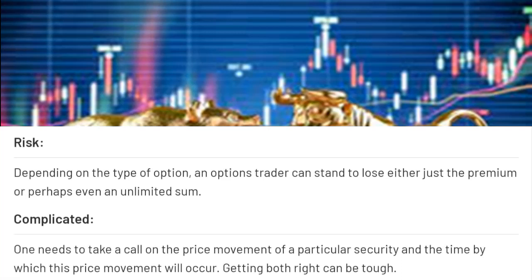And when there is short build-up in the option, then also the price of the option will decrease. So a trader will have to analyze all these factors while he is trading in the options. So it makes his job a bit difficult, because he should have a lot of experience and skill in trading in these options.